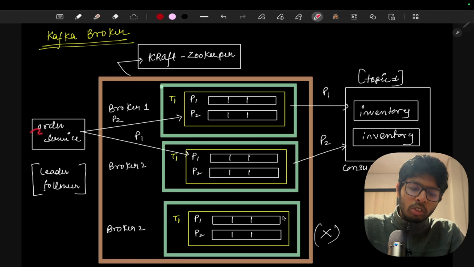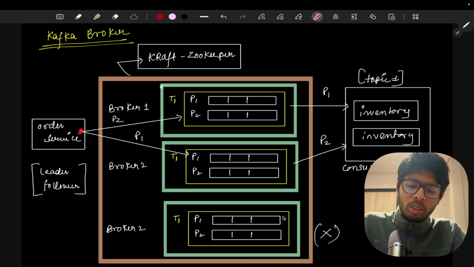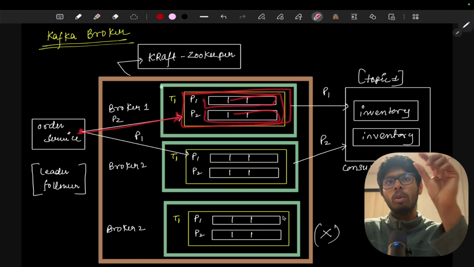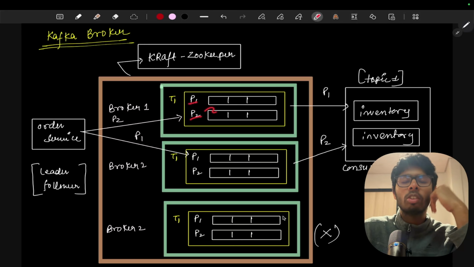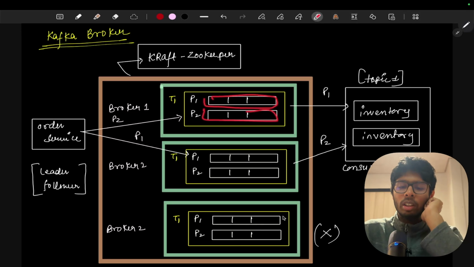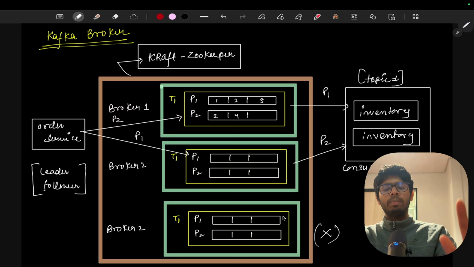First of all, we have the order service that is acting as a producer because it is going to produce some events. This order service is going to send an event to a topic. This is my topic, and the topic is divided into small pieces, or you can say small queues. There is one large queue that is divided into small queues, known as partitions. So we have partition 1 and partition 2. When we divide the partitions, let's say we have order 1 here, order 2 here, order 3 here, order 4 here, 5 here, something like this.